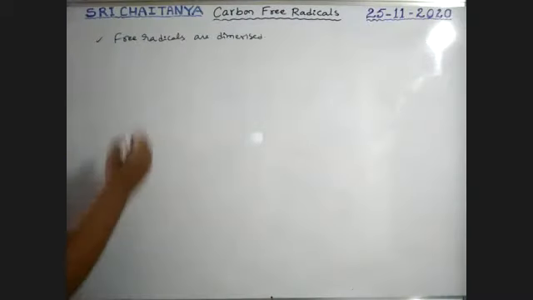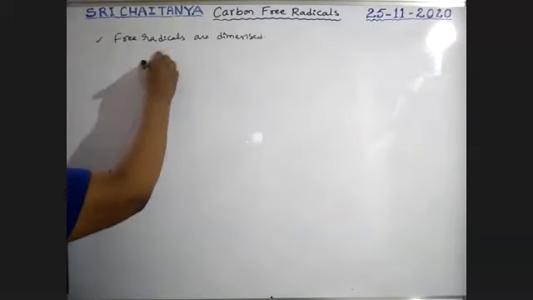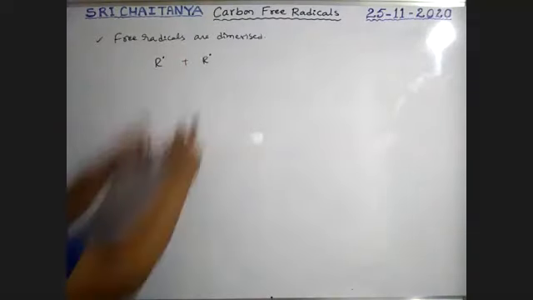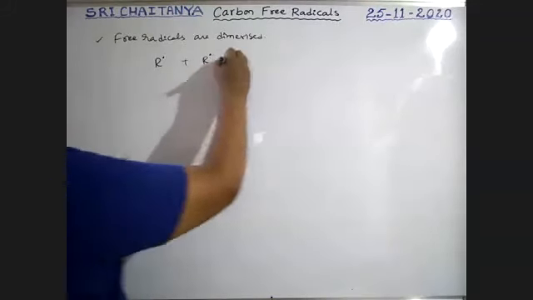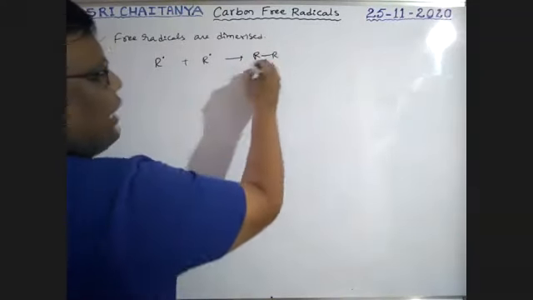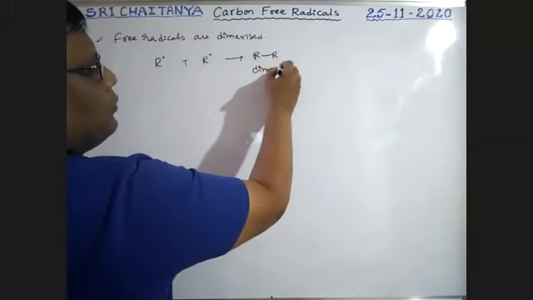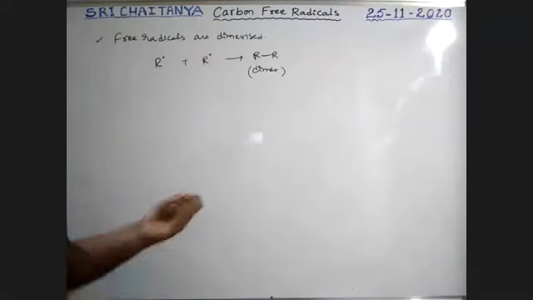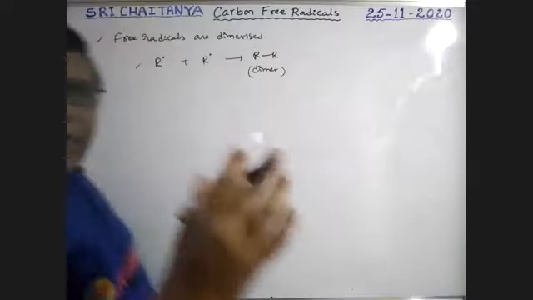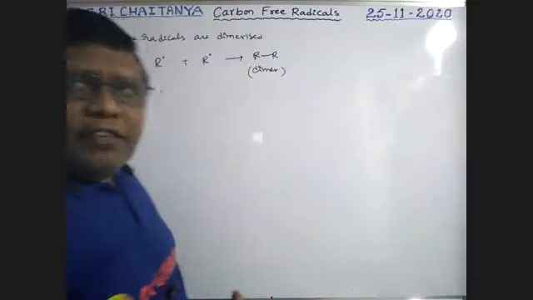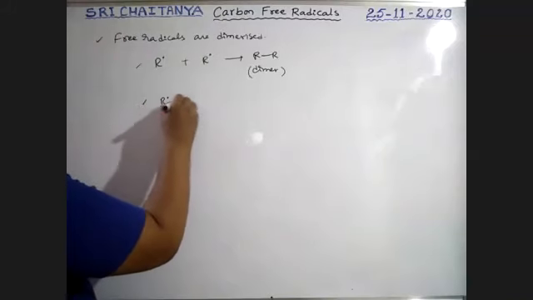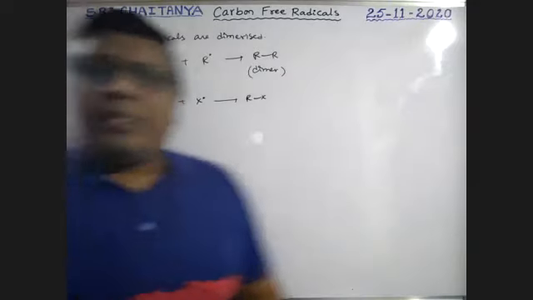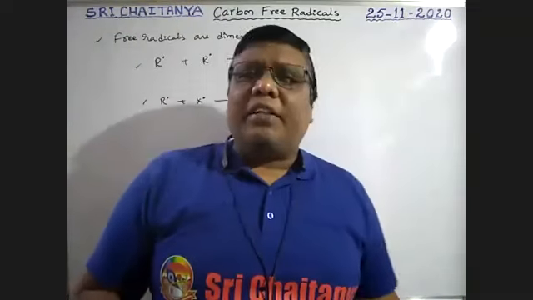See here, how is that? An alkyl radical and another alkyl radical, these two species combine with each other and give the R-R compound. It is a dimer, and the process is called dimerization. Another one: a free radical can combine with another free radical. An alkyl free radical may combine with a halogen free radical, which gives RX as the product. Can all free radicals combine with each other or not?